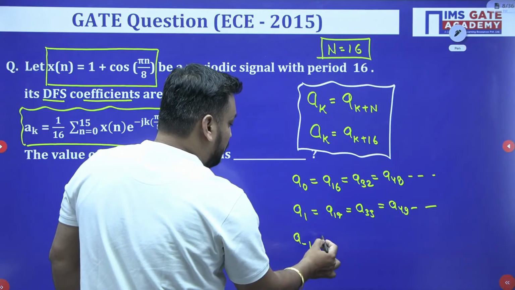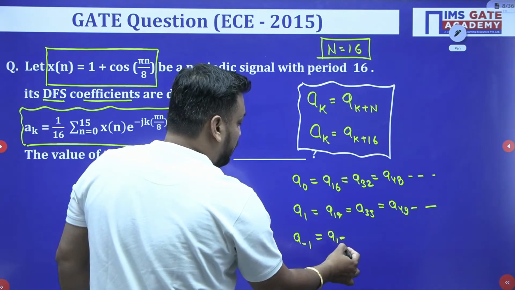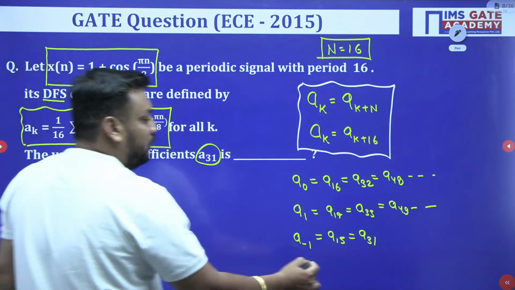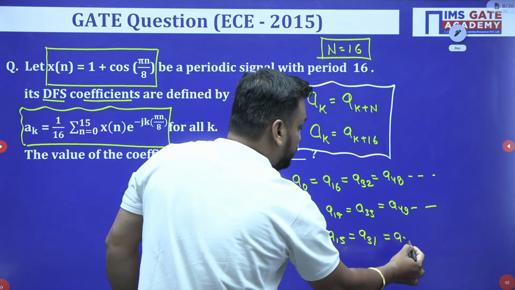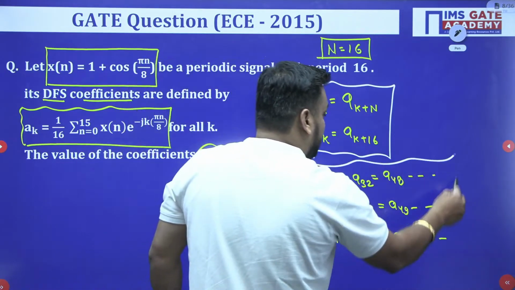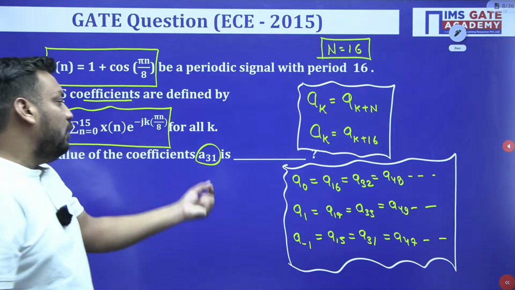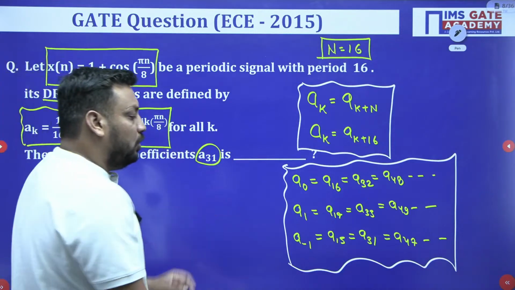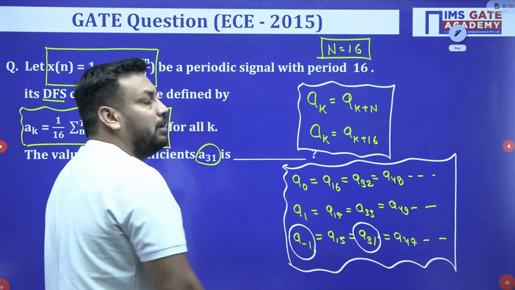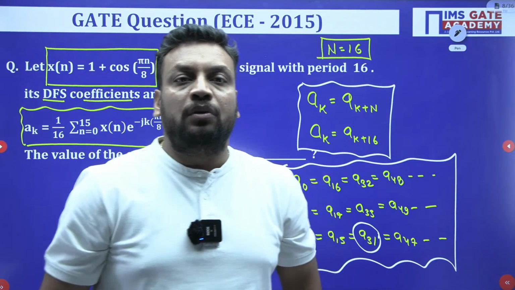Similarly, A minus 1 should be equal to A15, should be equal to A31, should be equal to A47 and so on. So if you know this concept, and the examiner is asking for A31, you know that A31 is actually equal to A minus 1 only.